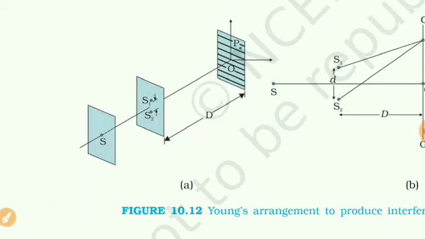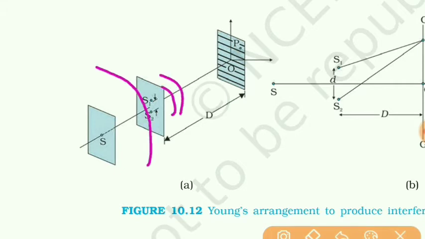Now students, the British physicist Thomas Young made this type of arrangement to obtain coherent sources. This method of obtaining coherent sources is known as the method of division of wavefront, because here a wavefront gets divided into two when it passes through two pinholes.